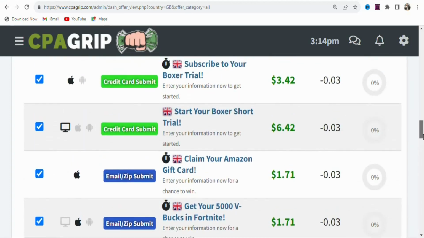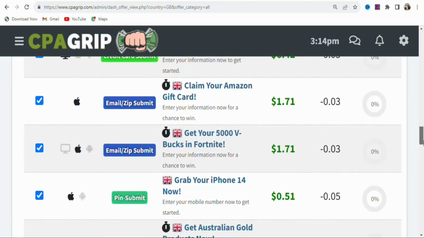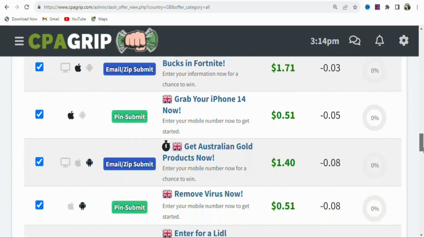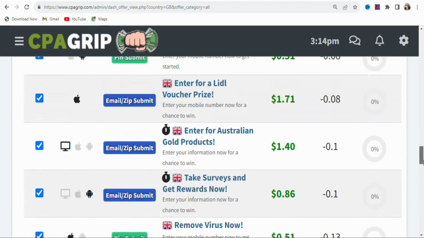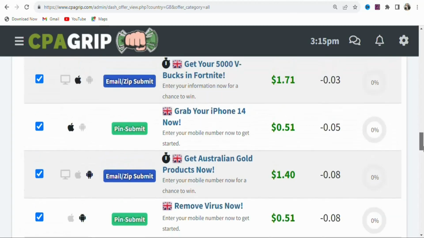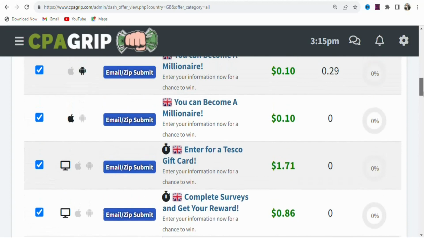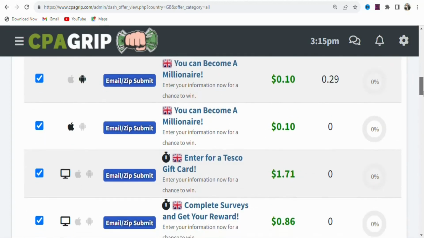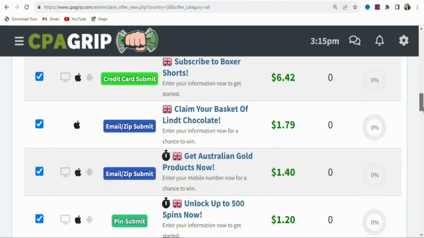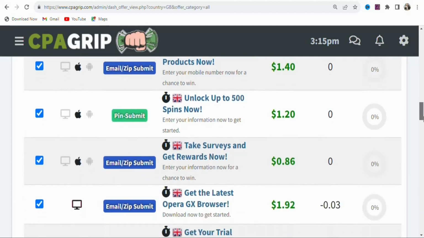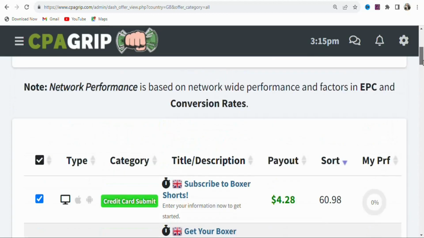Some of the actions can be to enter a mobile number or an email so that you can get paid. In some cases, your visitors are required to enter their credit card details so that you can get paid. So now what we are going to be doing is searching for one of the countries that has offers with higher payout, so that we can promote them and then earn a lot of money on this platform. So you are going to scroll upwards.